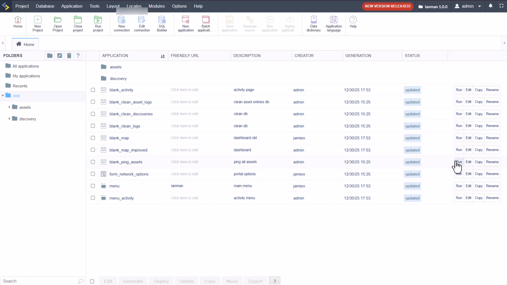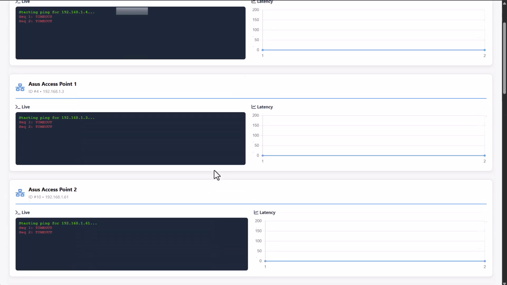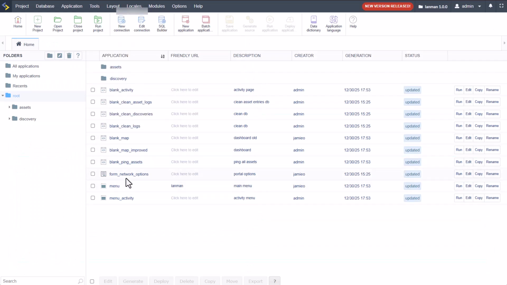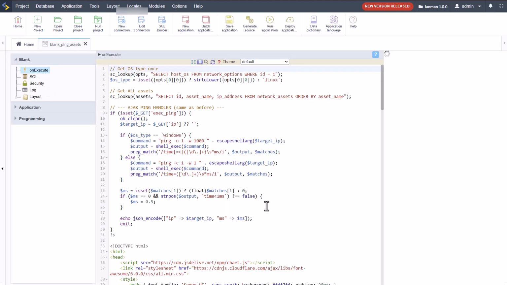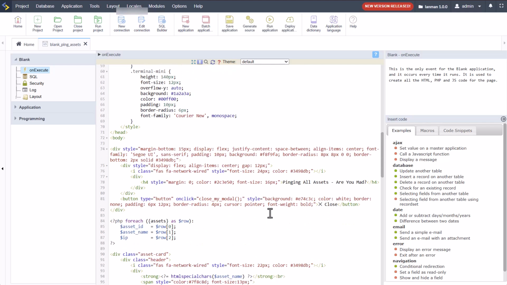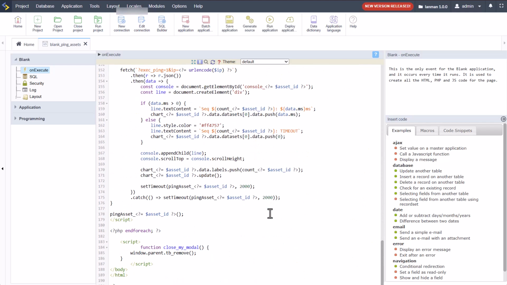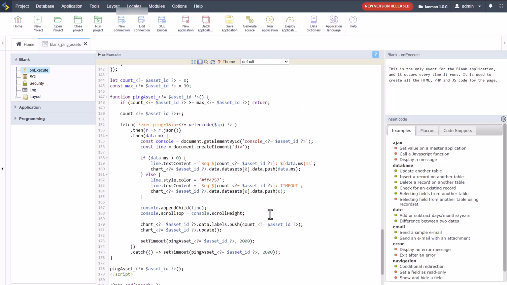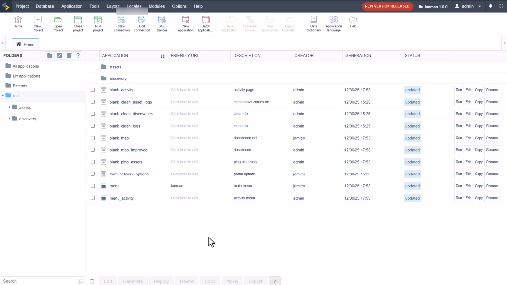The blank ping assets as well. So this is what then pings all of the assets in one go using, was it HTML and JavaScript, I think it was. And so if I just open that up, in here you have then all the code for that as well. And you see how that's working. Now, like I said, because it's using JavaScript, it's not perfect. If you have too much latency on the line, it will come up as a fail. But maybe that's a good thing, right? Because on your local line, it should be near perfect.